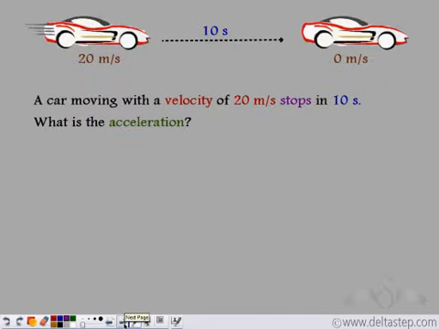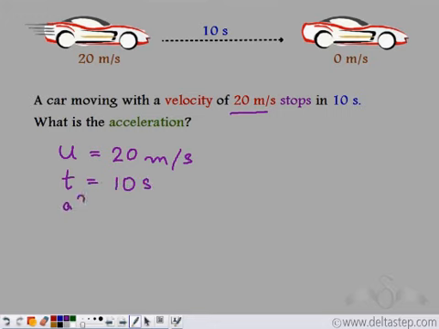Now let us try to solve a numerical using the first equation of motion. It says a car moving with a velocity of 20 meters per second stops in 10 seconds. What is the acceleration? Now a car moving with a velocity of 20 meters per second. So this means our initial velocity is 20 meters per second. It stops in 10 seconds. So time taken is 10 seconds. We have to find the acceleration.